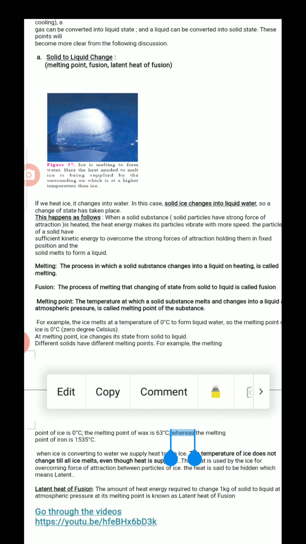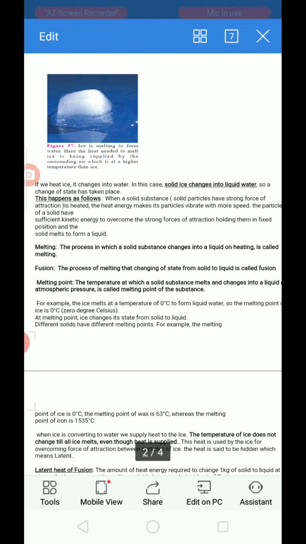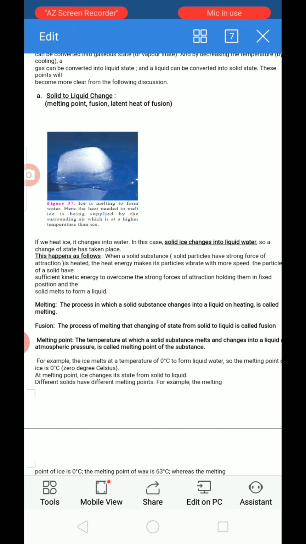I am repeating the point. Carefully try to understand this. We are discussing a topic called solid to liquid, how solid converts to liquid. When a solid substance like ice is taken and you apply heat to it, it slowly converts from solid to liquid. Very simple, the physical appearance.